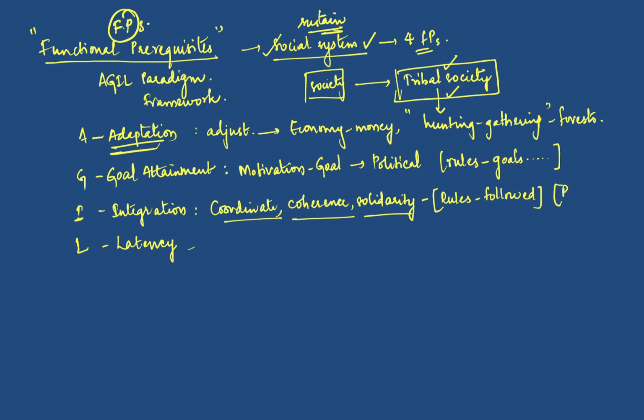The tribal society might frame certain rules, or there might be certain beliefs, or certain customs. Sorry if you're not able to see, but the simple thing that I wrote there is that there should be certain beliefs or customs that have to be followed in the tribal society, bringing the whole society together, right? The fourth one is a very important function, that is latency. Latency means pattern maintenance